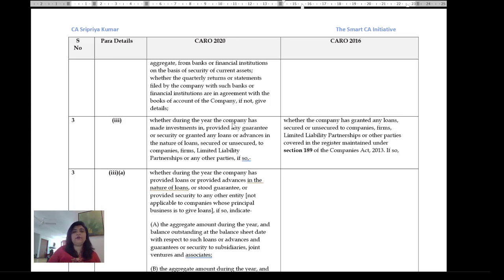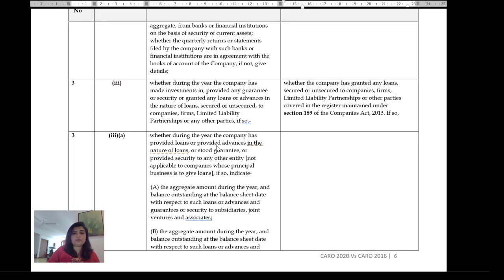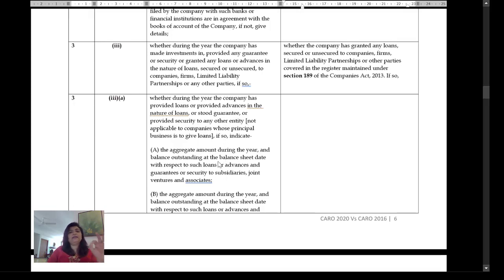So it starts with whether during the year the company has made any investments, provided guarantee, security, granted loans or advances in the nature of loans, secured or unsecured, to companies, firms, LLPs, or to any parties. So everything is covered here. Now, if so, let's come to the first gate. Whether during the year the company has provided loans or provided advances in the nature of loans or stood guarantee to any entity. If so, indicate the aggregate amount. So first of all, they want you to tell the amount. What is the aggregate amount during the year?